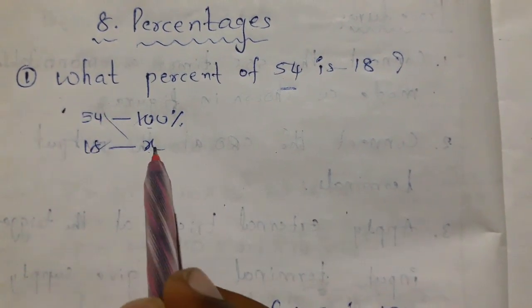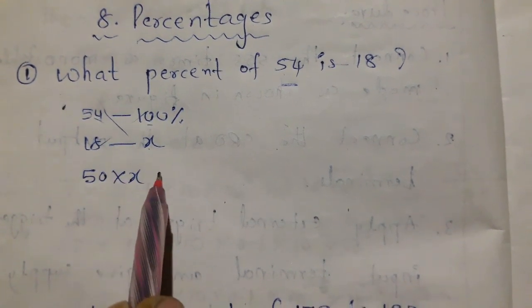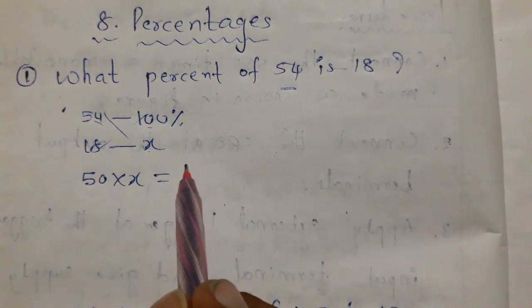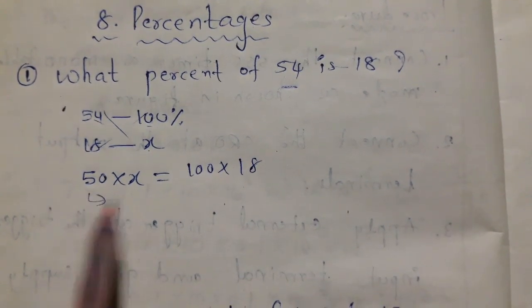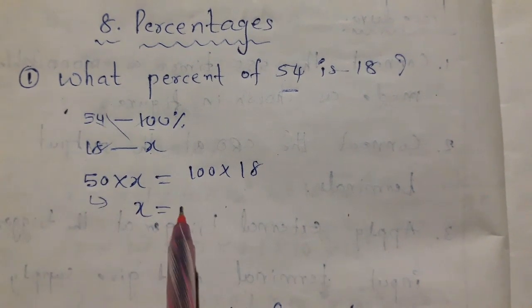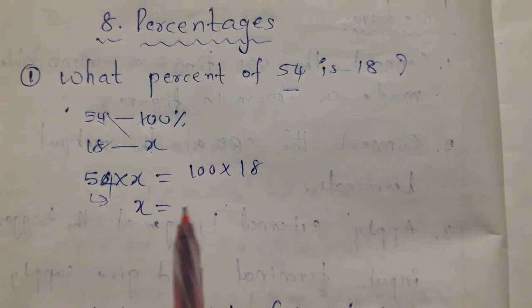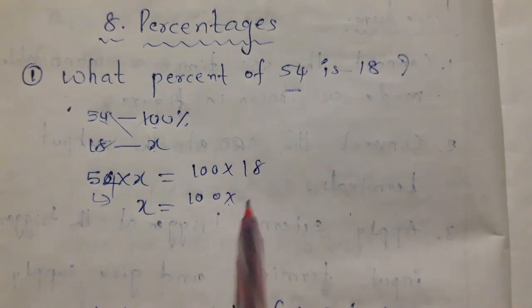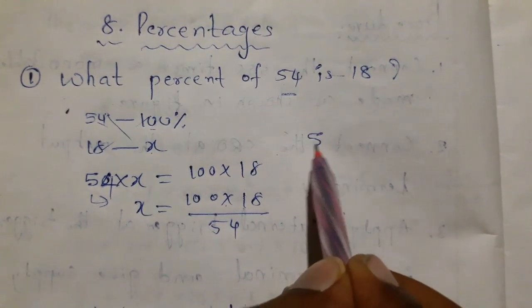Take the cross multiplication. That means 54 into x equals 100 into 18. Now send this 54 to that side. So x equals 100 into 18 by 54.